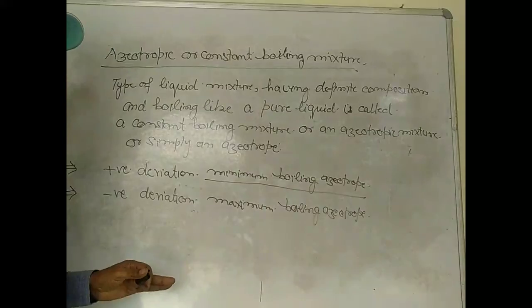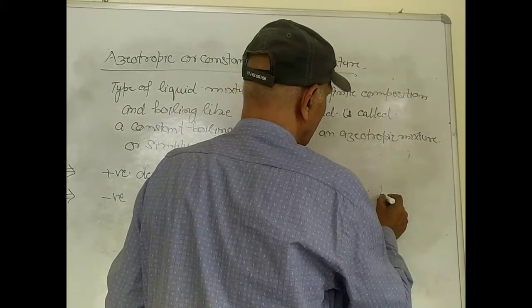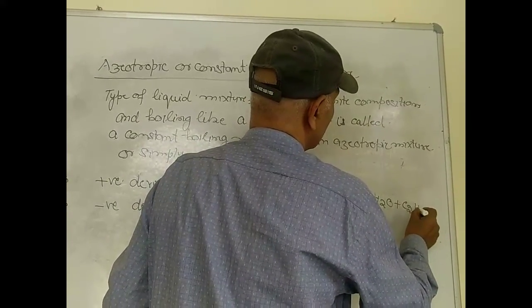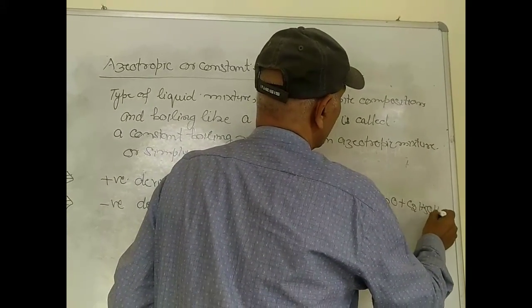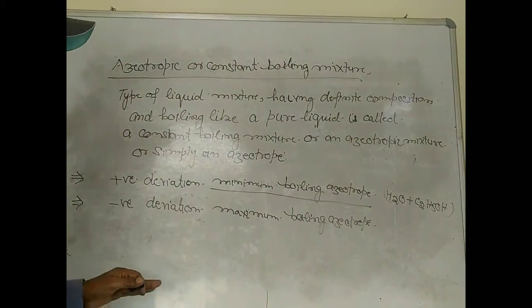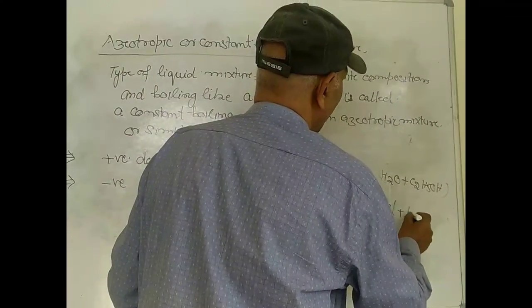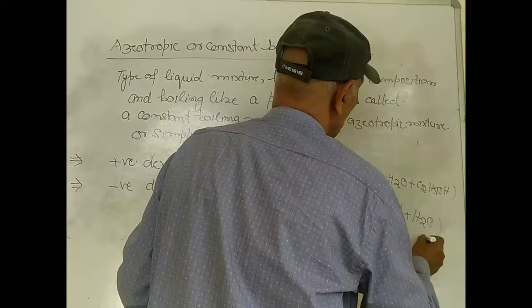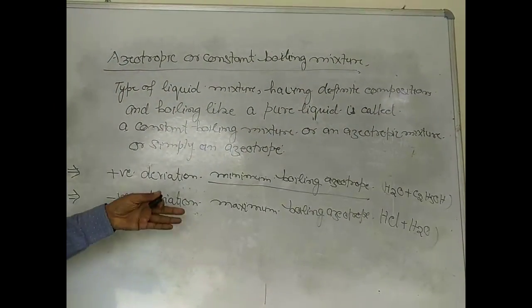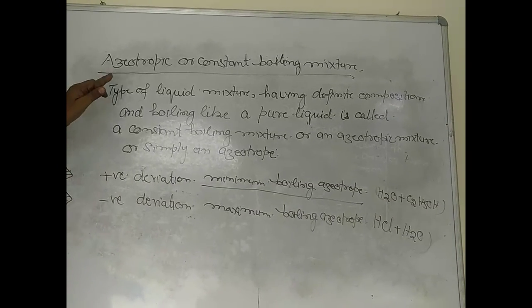We have already discussed, for example, water and alcohol, H2O and alcohol boil at a minimum temperature. Here we can say the HCl and H2O boils at a maximum temperature. There are so many examples we have already discussed in the non-ideal solution. Okay.